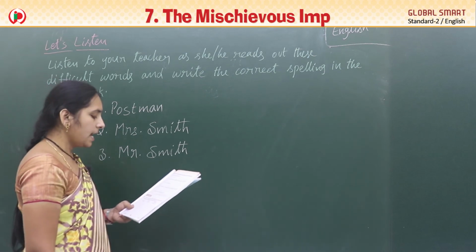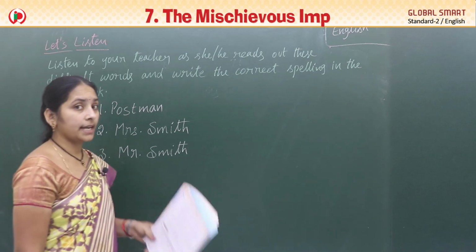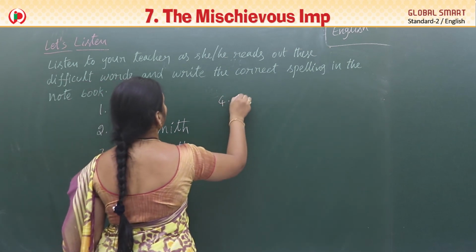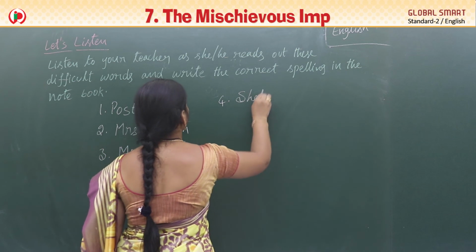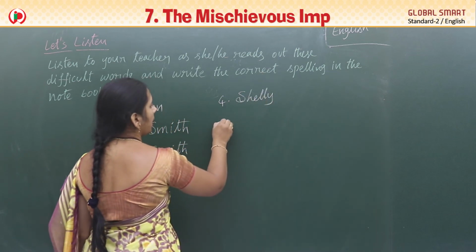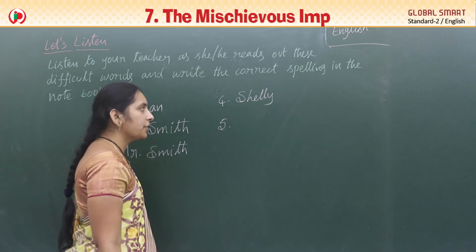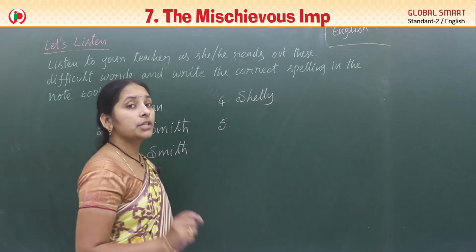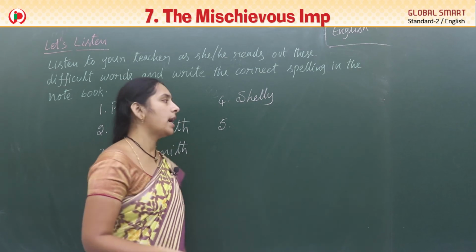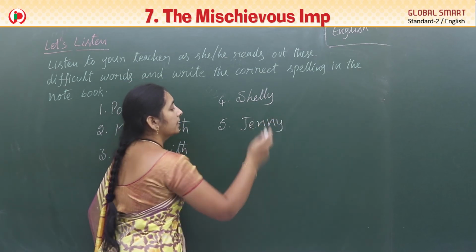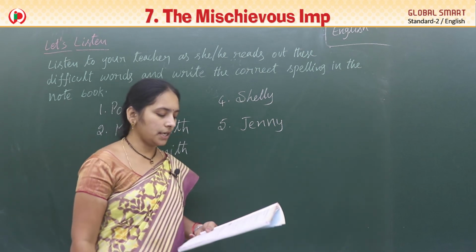Mrs. Smith. And one more word I am asking, Shelley. Shelley, S-H-E-L-L-Y. And one more character, what do we have? Very good. Jenny. Spelling, tell me. J-E-N-N-Y. Write down. Shelley, Jenny.